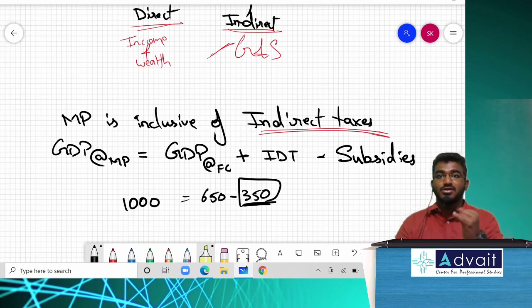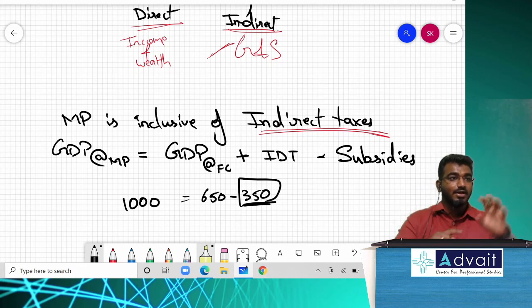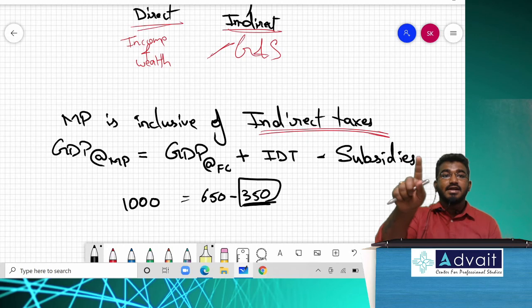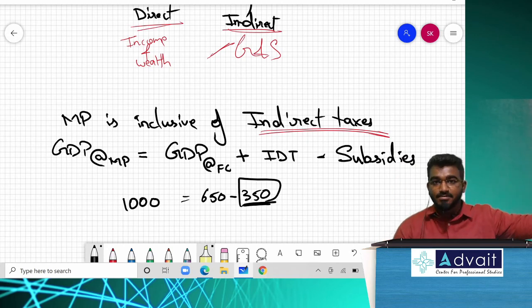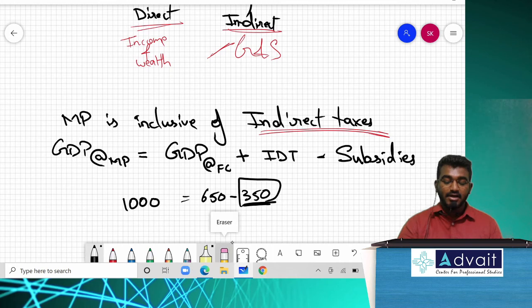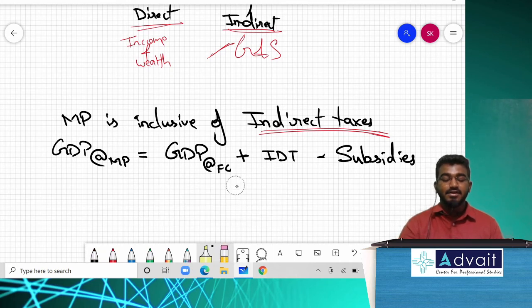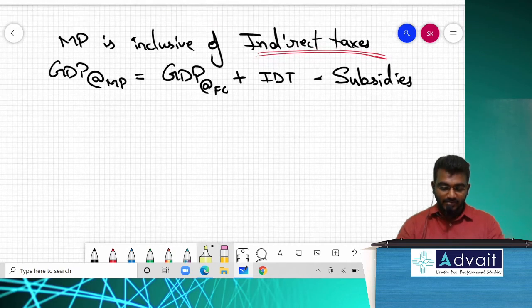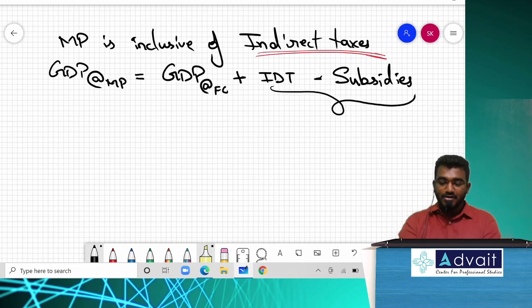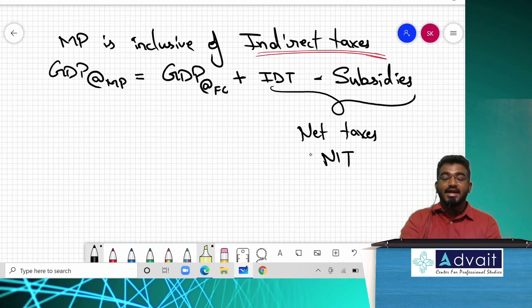So whatever the factor rewards were, that is rent, interest, wages and profit, along with that I need to include taxes. Then only I can sell it in a market. Acceptable? So what is the formula of GDP at market price? GDP at market price is equal to GDP at factor cost plus indirect taxes minus subsidy. And listen to me very carefully. This indirect tax and the subsidy put together, they will call it net taxes, or NIT, net indirect taxes. That is adjusted tax.